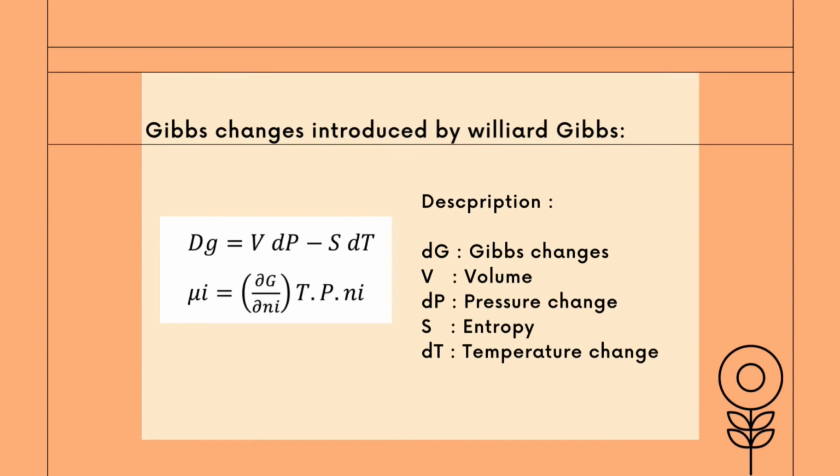The chemical potential itself is expressed in terms of mu, where for component i, the chemical potential is the change in Gibbs free energy divided by the change in the amount of substance, if component i is added to the system at constant temperature, pressure, and number of moles of the other components.